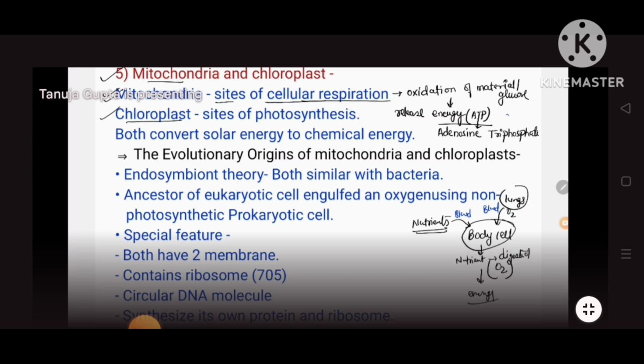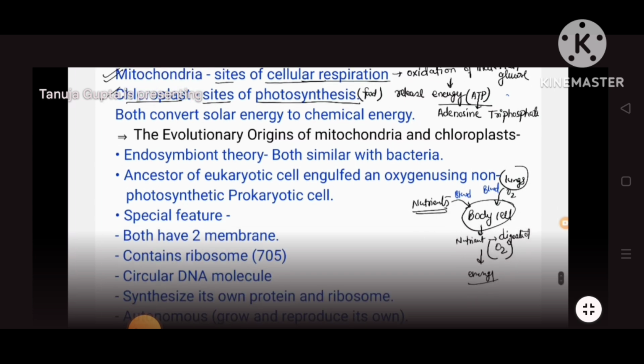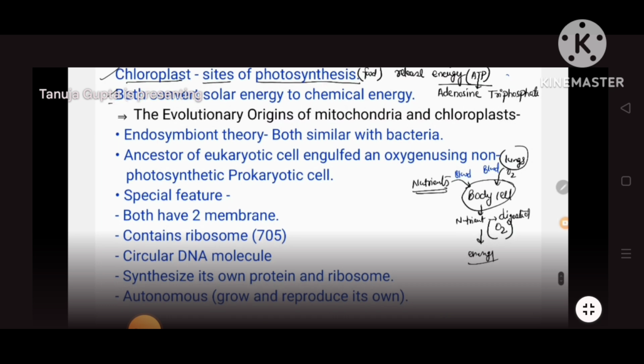What is the role of chloroplast? It is the site of photosynthesis. Now you must know what actually is done in photosynthesis. Food is being formed by the plants. So one is making food, another is burning that food to release the energy. This is how they both are connected. Both, meaning mitochondria and chloroplast, convert the solar energy, or sunlight, into chemical energy. Means we are converting it into glucose. So chloroplast converts the sunlight or solar energy into chemical energy.